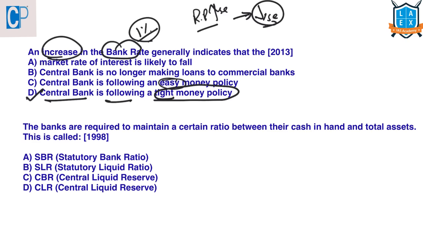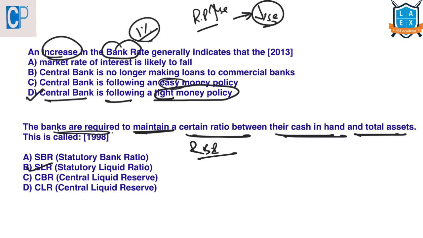The next question is, banks are required to maintain a certain ratio between their cash in hand and total assets. Here banks are required to maintain a certain ratio between their cash in hand and total assets. That is SLR, statutory liquid ratio. Here we are not saying banks are required to maintain the reserves with RBI but with itself. If it is with RBI, then it is CRR.